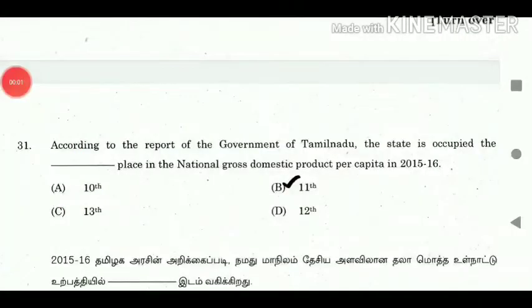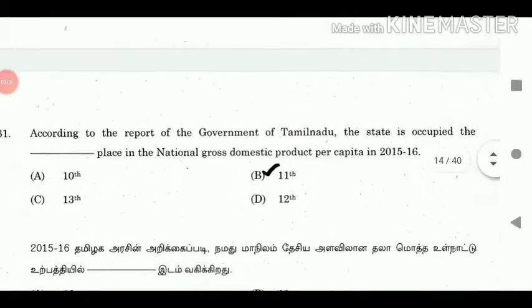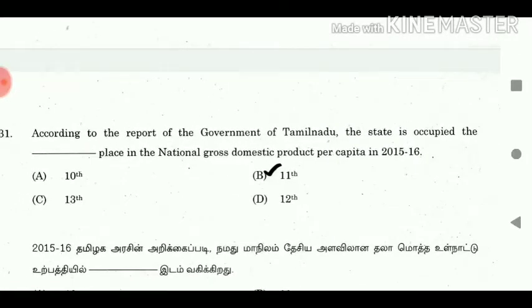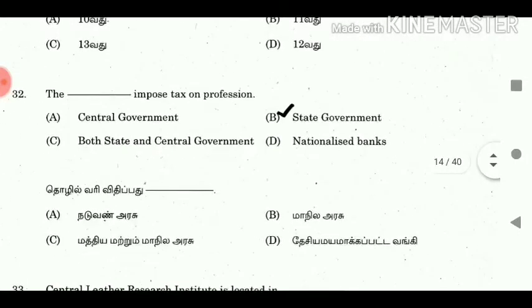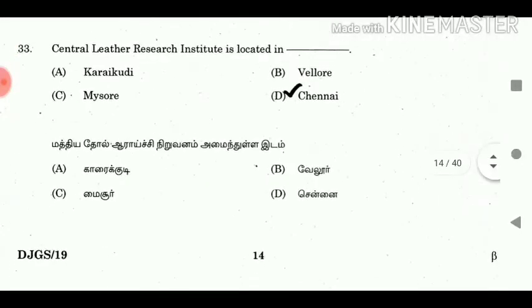31. According to the report of the government of Tamil Nadu, the state occupied which place in the national gross domestic product per capita in 2015-16? Answer: 11th. 32. The dash imposed tax on profession. Answer: state government. 33. Central Leather Research Institute is located in? Answer: Chennai.